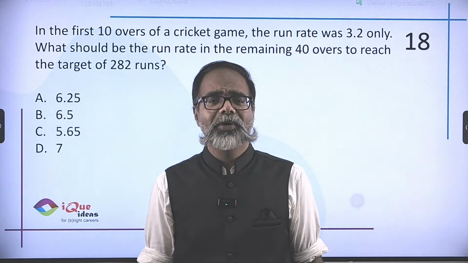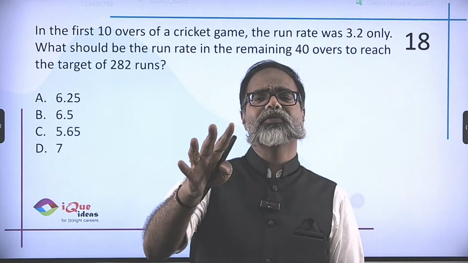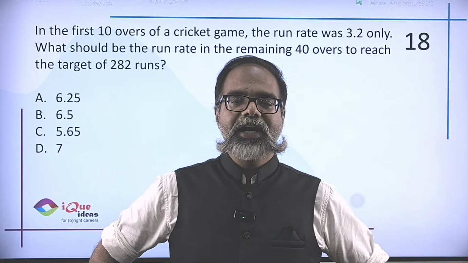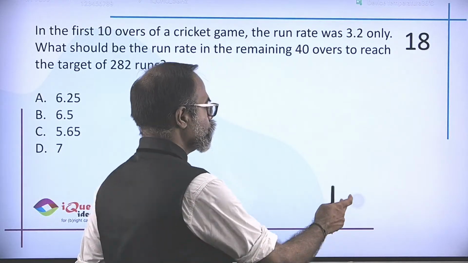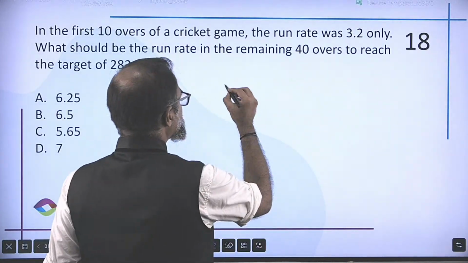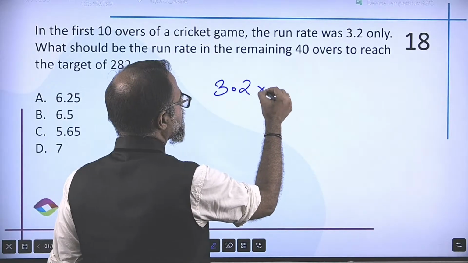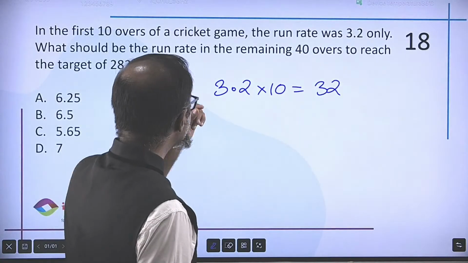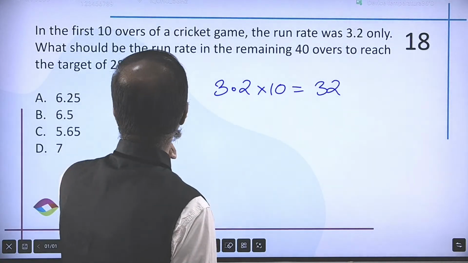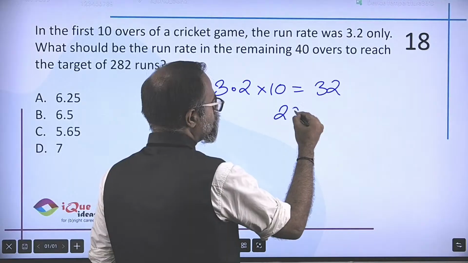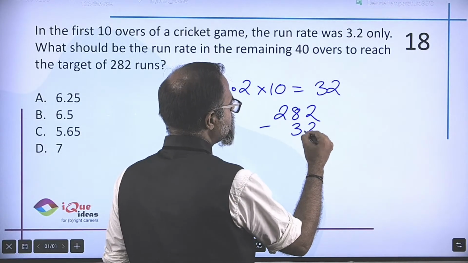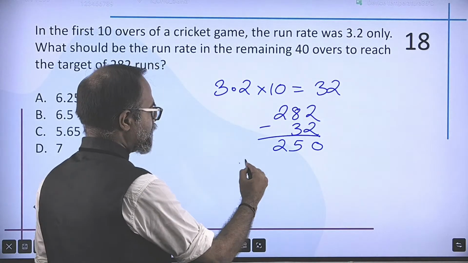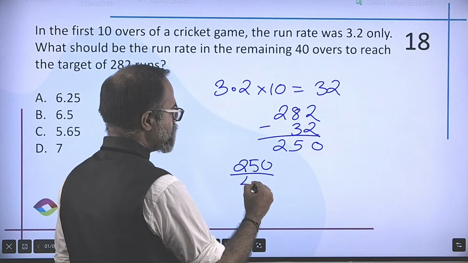And we come back to a question which has been asked at least 3 to 4 times in the past papers. In the first 10 overs of a cricket game, the run rate was 3.2. So with a run rate of 3.2 for 10 overs, they have already scored 32 runs. What should be the run rate in the remaining 40 overs to reach the target of 282? So out of 282, if they have already scored 32, they are left with 250 runs. And these 250 runs have to be scored in 40.